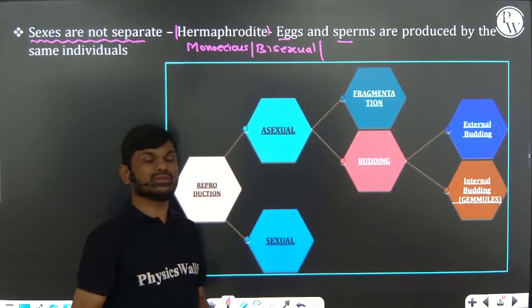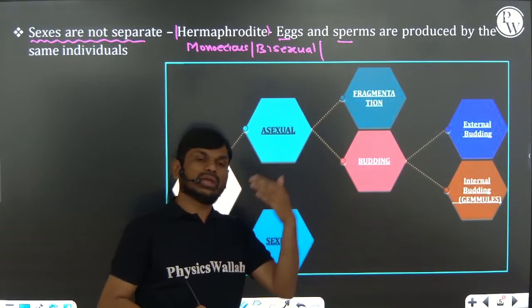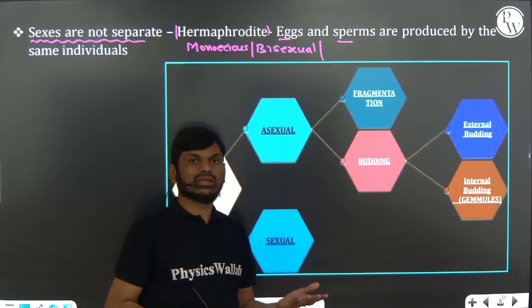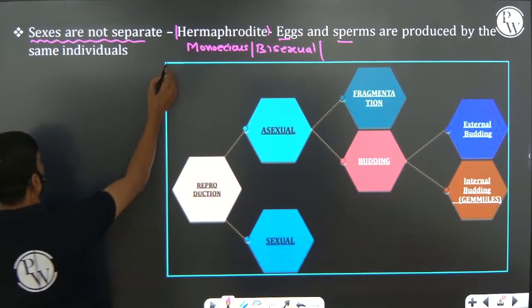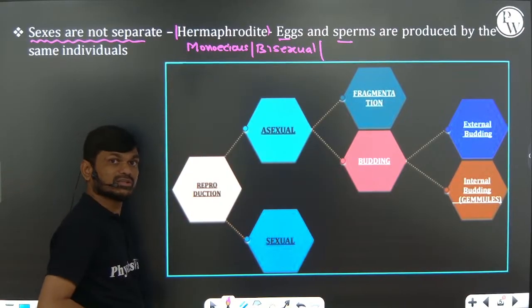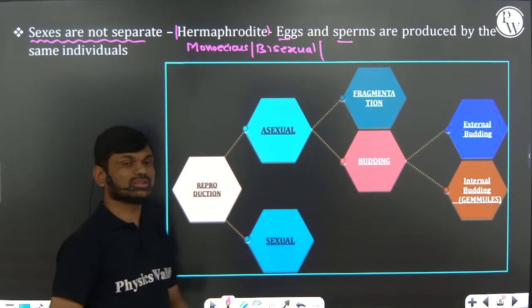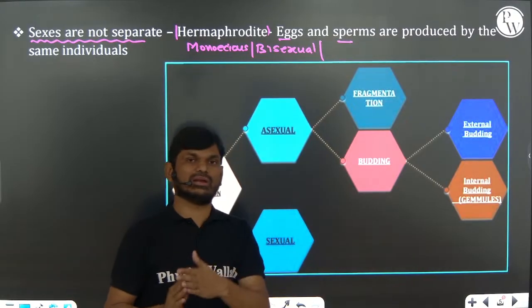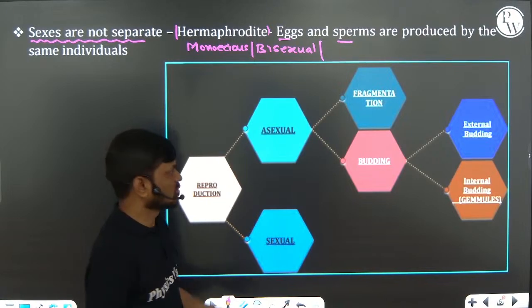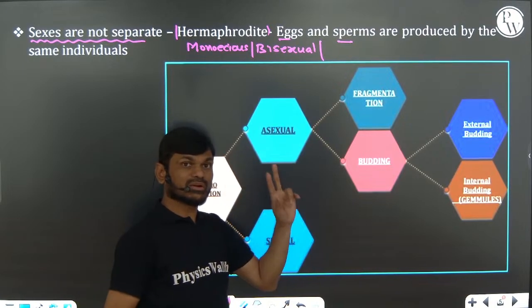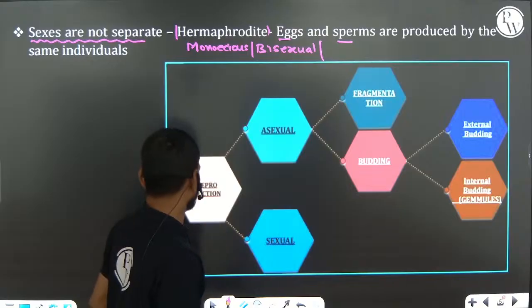Only one individual is capable of producing male gamete and female gamete. So these types of individuals we are calling hermaphrodite, monoecious, bisexual individual. So there is no separate male and female organism. There is no female, there is no male, right? So both organs of the male and female reproductive system are present in one individual.